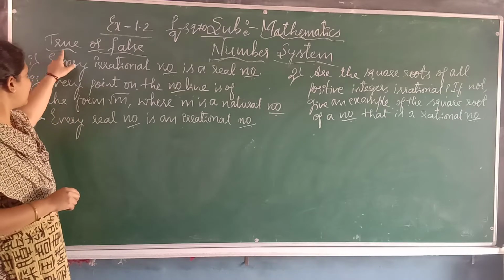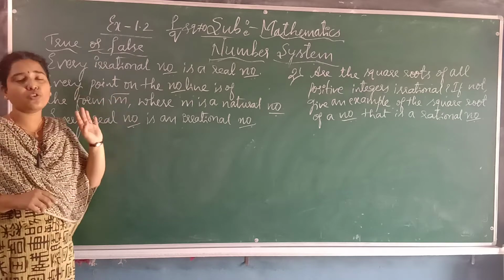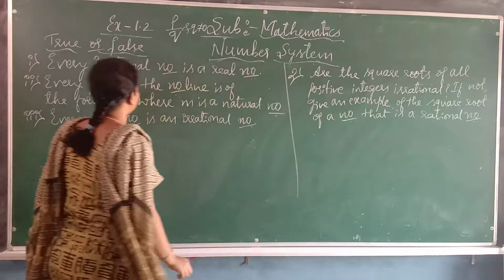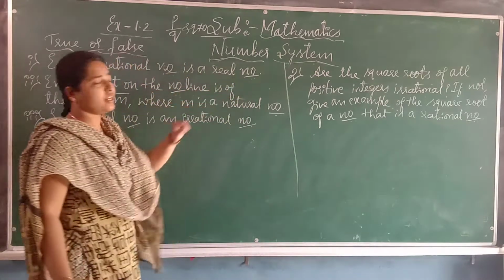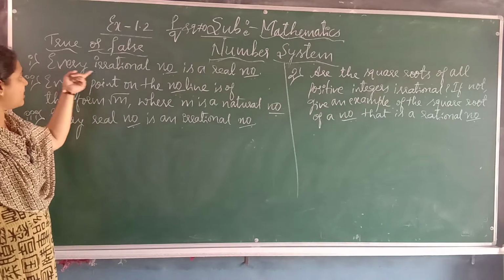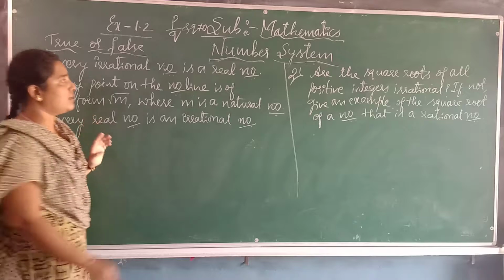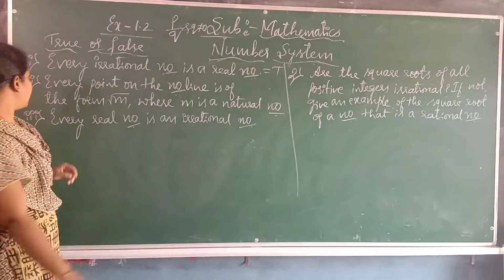First, let us say true or false. Some statements are given, and we have to write whether they are true or false. In that, the first one: every irrational number is a real number. Yes, every irrational number comes under real numbers. It is true.